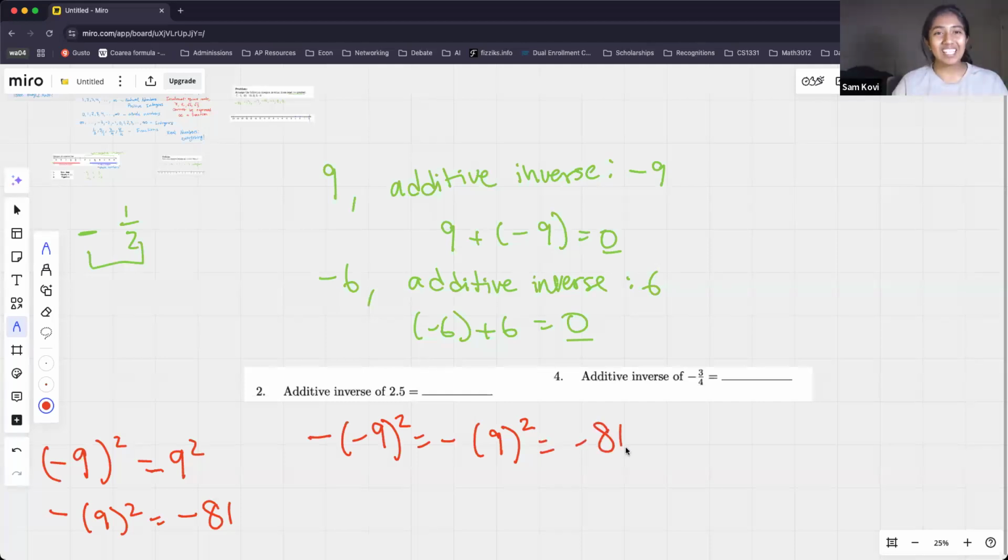If that negative sign is included in the square, it becomes positive. We don't care about it. But if that negative sign is outside of the square, then it does matter at the end. Awesome. Okay, Sharanya, do you have a question?